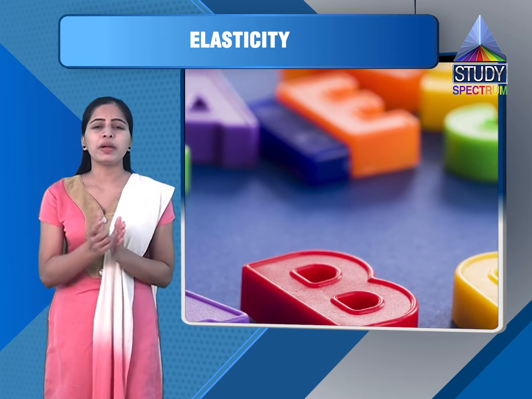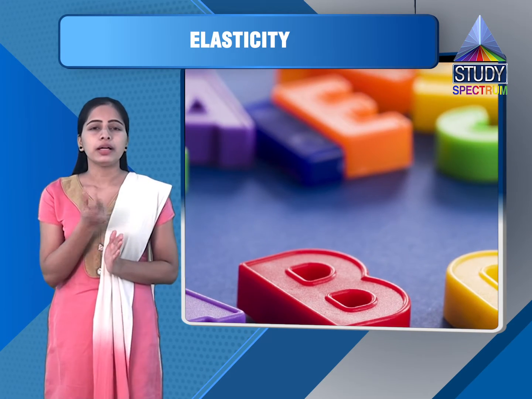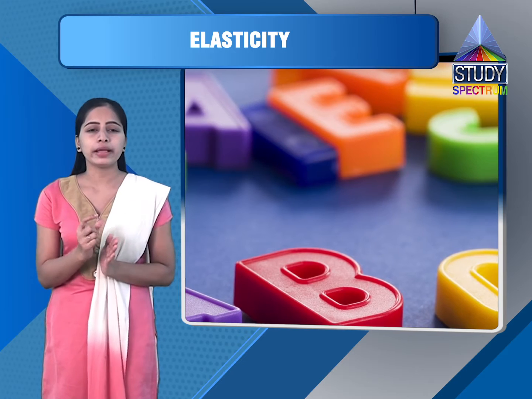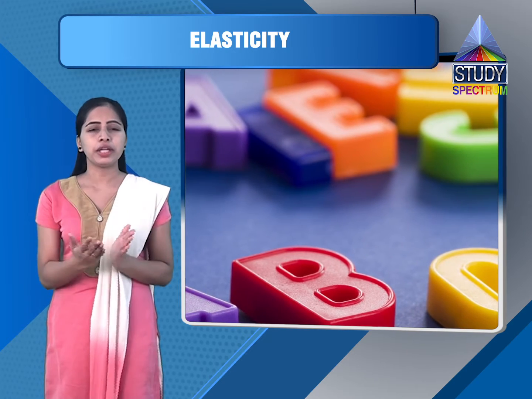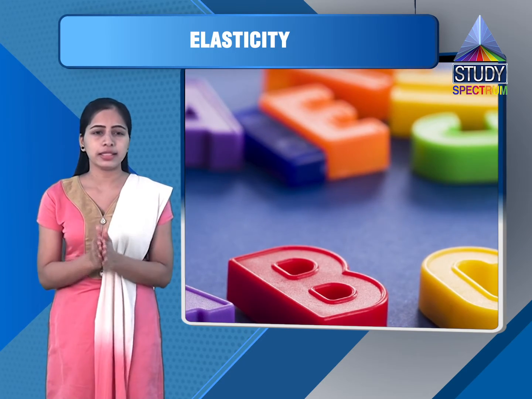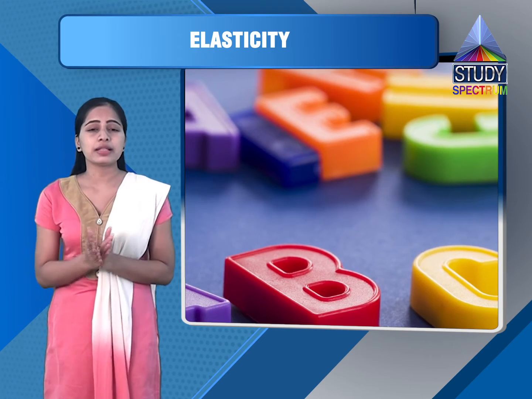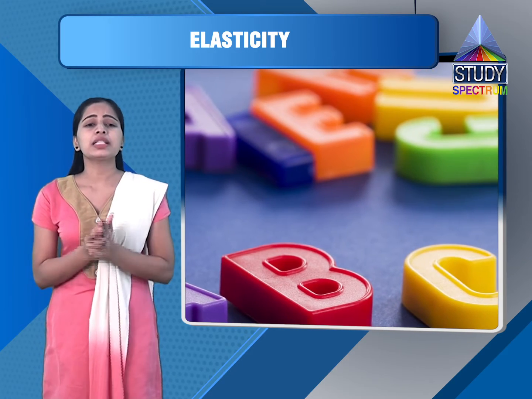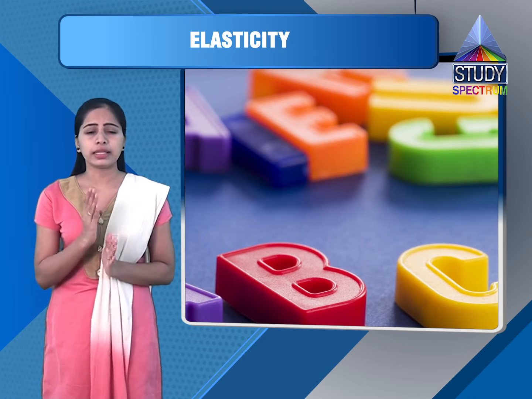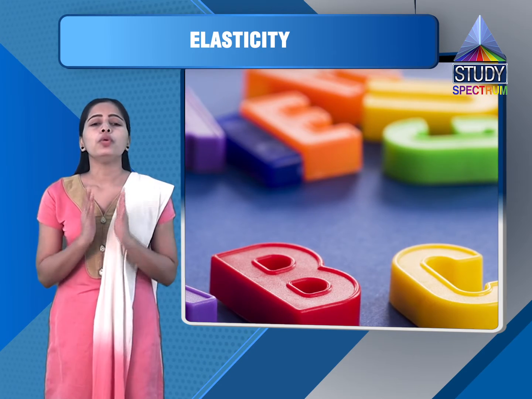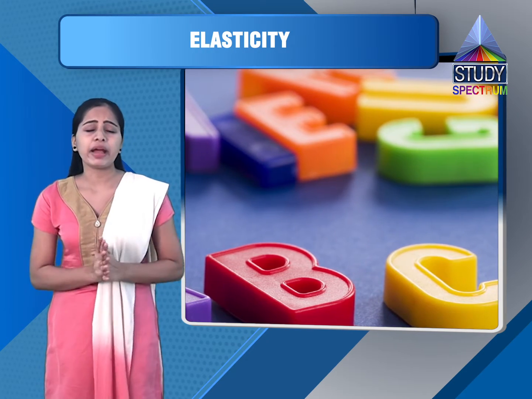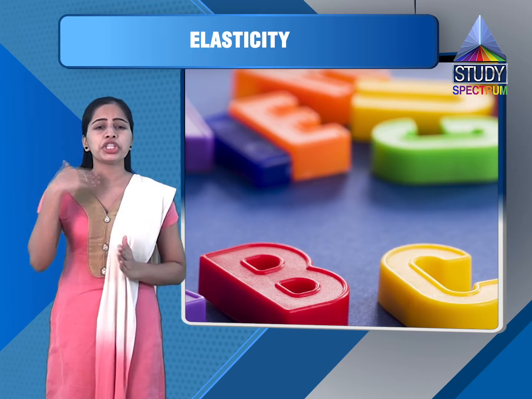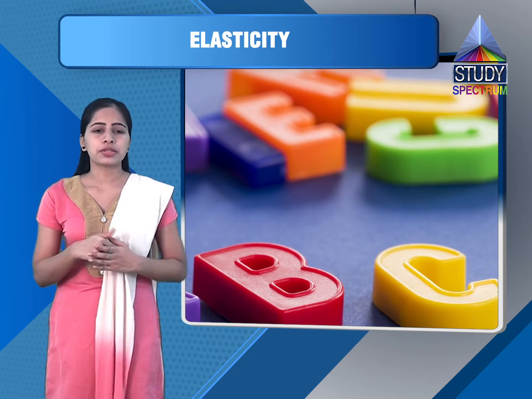So for a small angle theta, we can write shearing strain as theta, and now shearing stress is force upon area, that is F upon A. So modulus of rigidity is defined as the ratio of shearing stress to shearing strain.